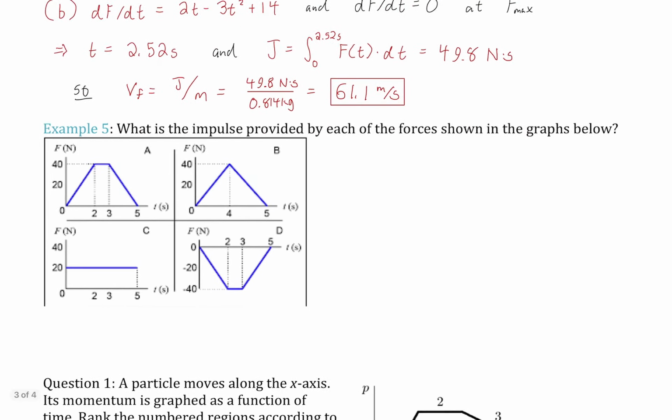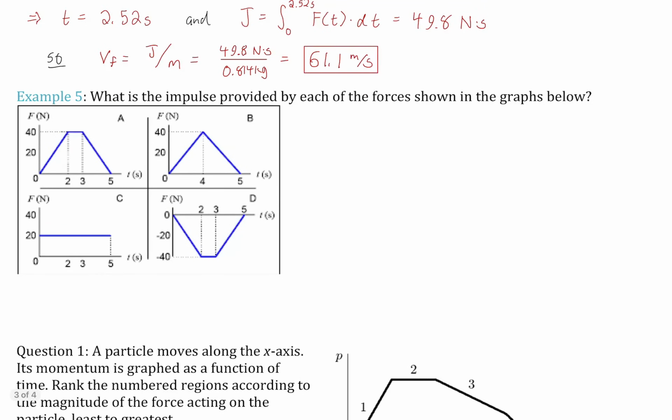Okay, all right. Let's do another one. This is almost like a conceptual question, but it does have some numbers in it, so I decided to label it as an example. What is the impulse provided by each of the forces shown in the graphs? So this is force as a function of time. Well, it's interesting. If impulse is the integral of force, or force integrated over time, that means that graphically speaking, impulse is the area under a force versus time graph, isn't it? Well, there we go.